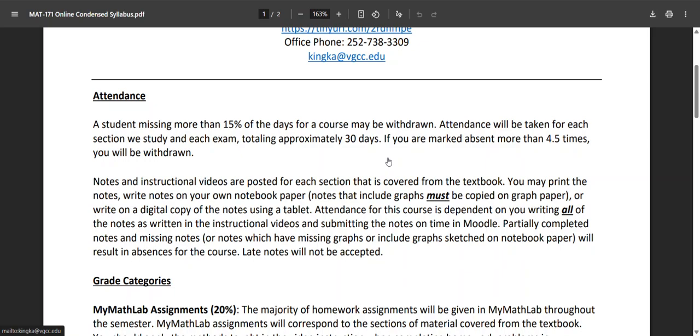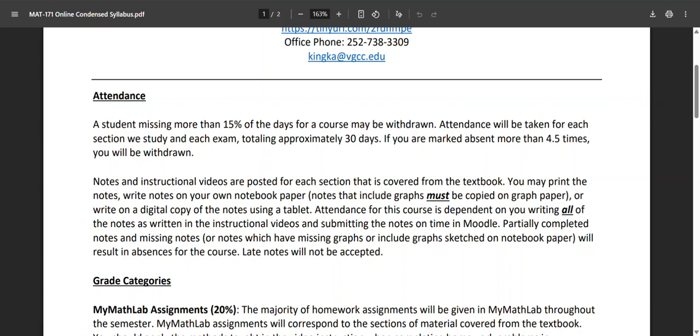The worst option that I do not recommend is to take notes on your own notebook paper. The reason I don't recommend this is that I put out those notes for you guys to save time. So if you do the notes on your own notebook paper, you have to include everything. You have to include all the steps that I've pre-written out, all the definitions that I've put, all the graphs that are on there. And all those graphs, if you write them on notebook paper, they have to be written on graph paper. All the graphs in this course have to be written on graph paper in order to receive credit. So I do not recommend handwriting your own notes, but of course you can do that if you want to.